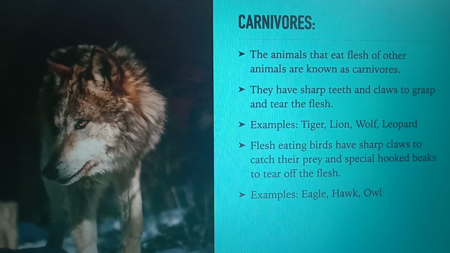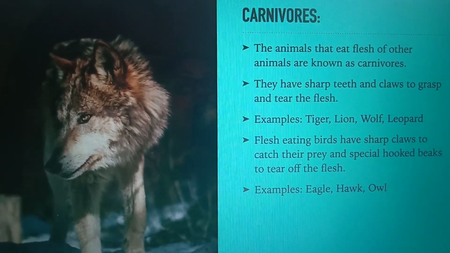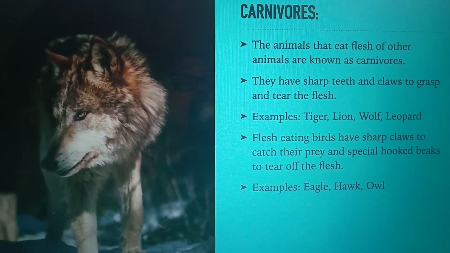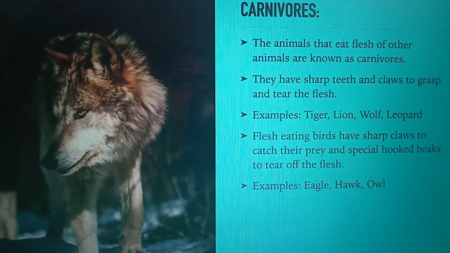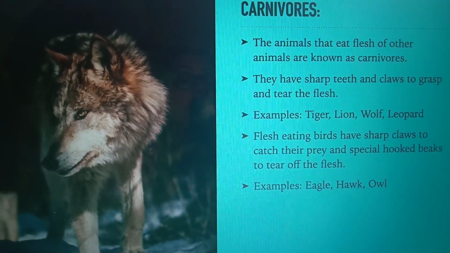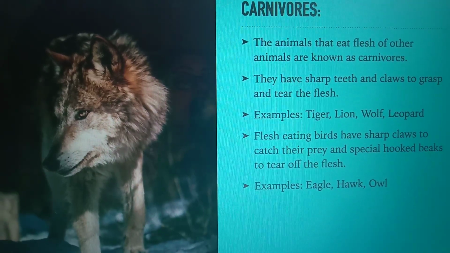Carnivores. The animals that eat flesh of other animals are known as carnivores. They have sharp teeth and claws to grasp and tear the flesh. Examples of carnivorous animals are tiger, lion, wolf, leopard, and so on.